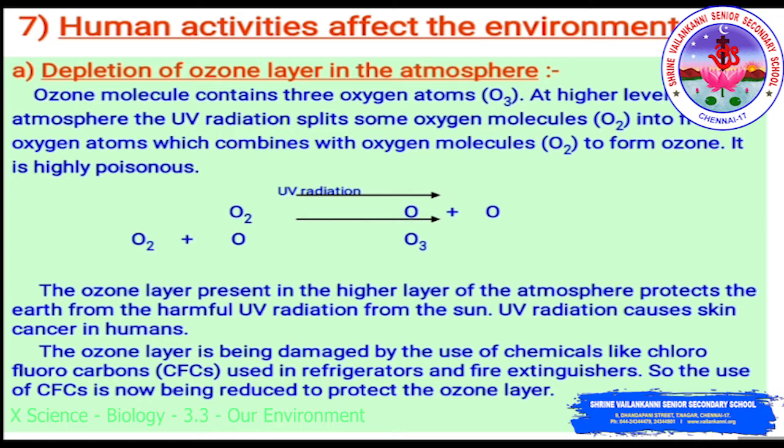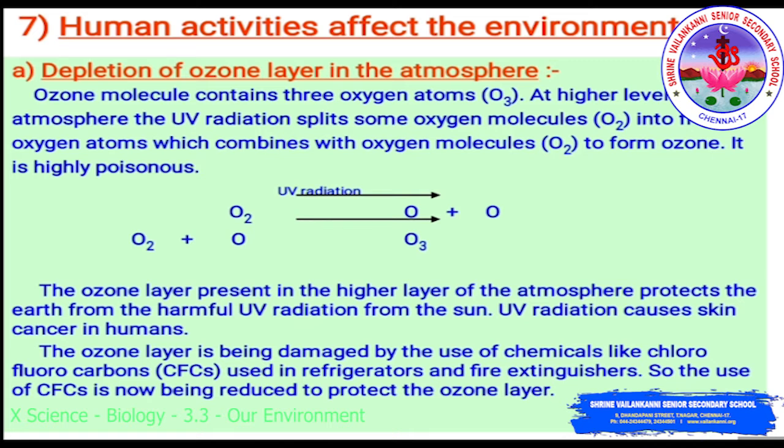Ozone molecules contain three oxygen atoms, that is O plus O plus O, which gives O3. At higher levels in the atmosphere, UV radiation splits some oxygen molecules, that is O2, into free oxygen atoms, which combine with oxygen molecules, O2, to form ozone.